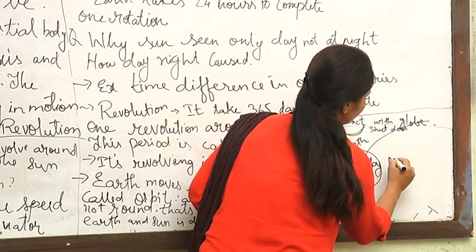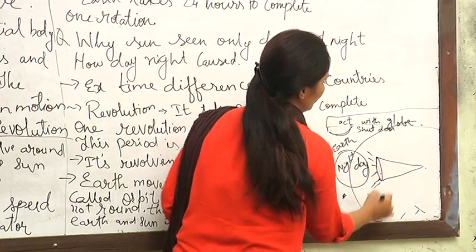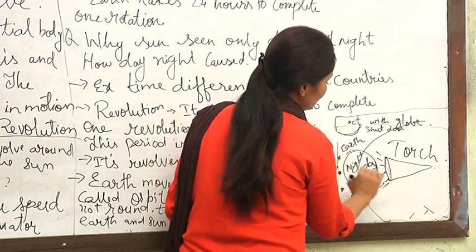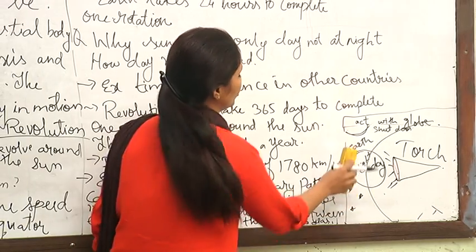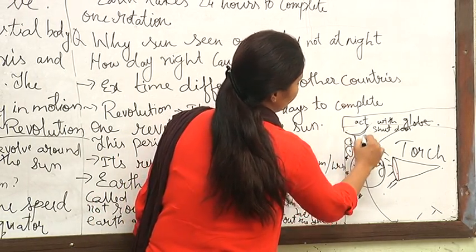You can take a torchlight. What happened, the light will fall. This is a torch. You can do this activity by yourself. So what happened, this light falls on this, and this is not the earth now, this is a globe for you students. You are going to use a globe.